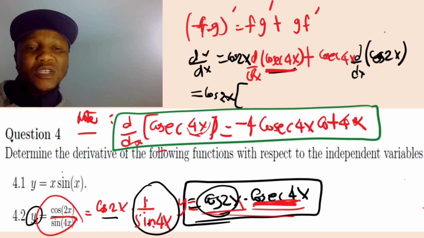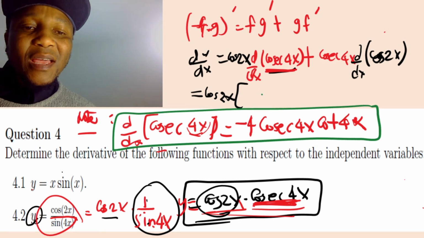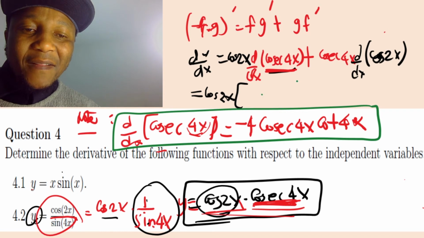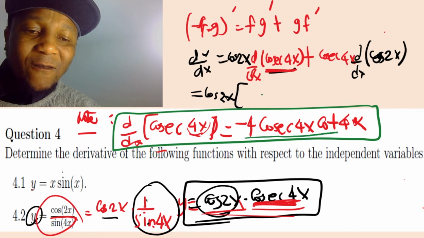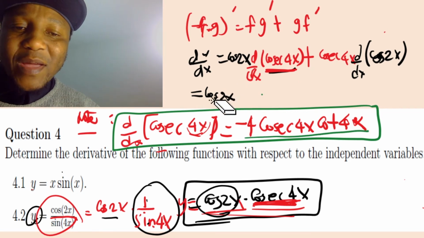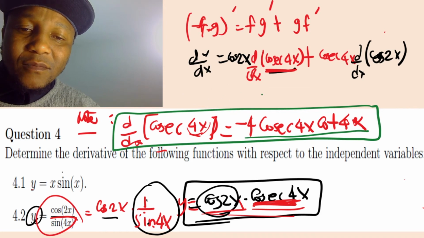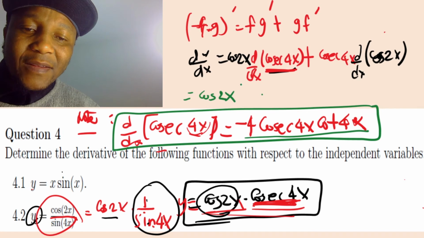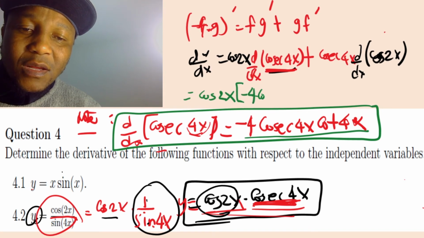Right there, add it also to the solution. So this is going to come in here, it's going to come inside here. So I can say -4. So you have cos 2x, -4 cosec 4x cot 4x,